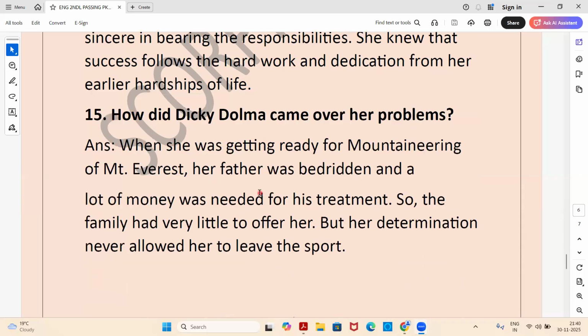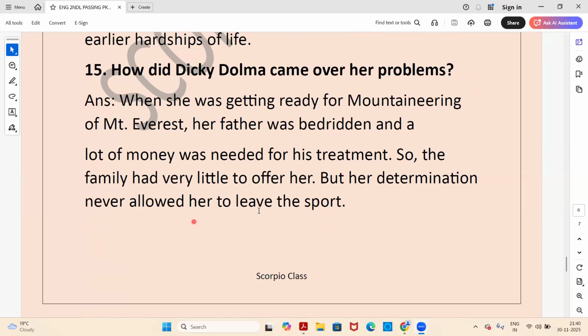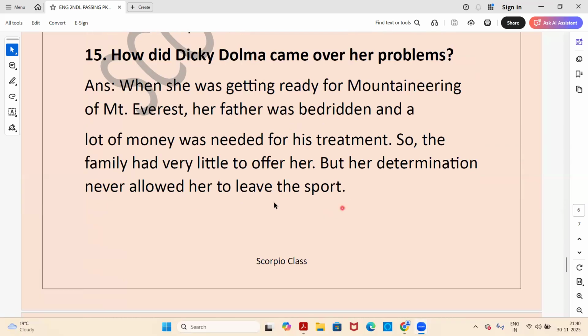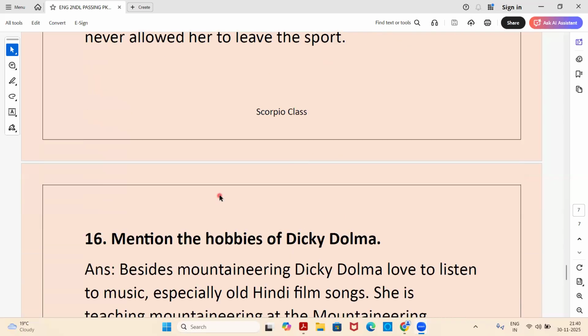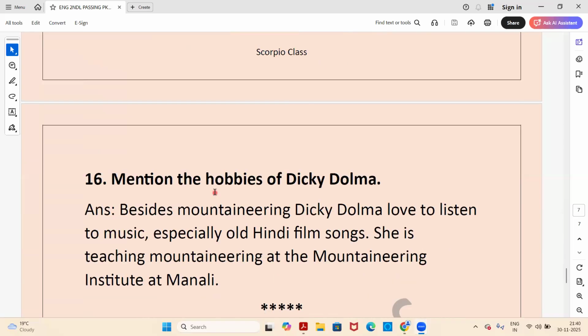Next, how did Dicky Dolma overcome her problems? Answer. When she was getting ready for mountaineering of Mount Everest, her father was bedridden and a lot of money was needed for his treatment. So the family had very little to offer her, but her determination never allowed her to leave the sport. So this is how she kept on going.